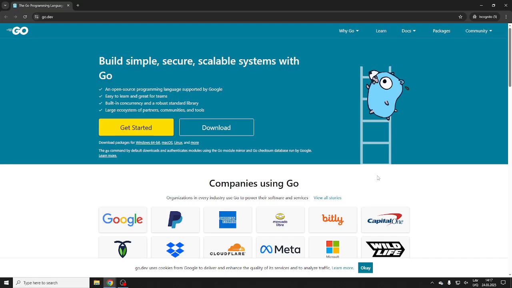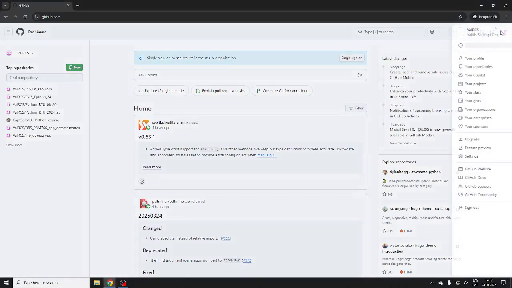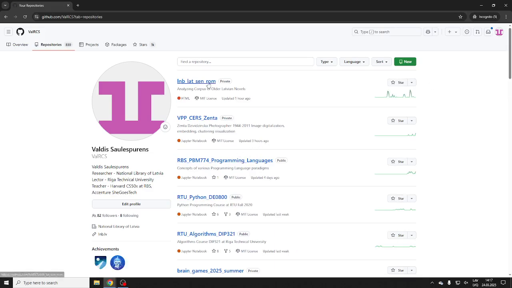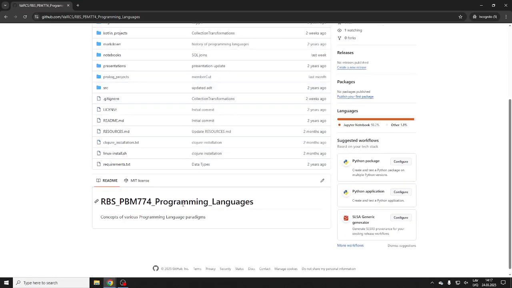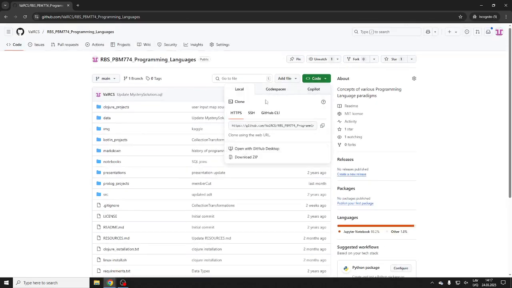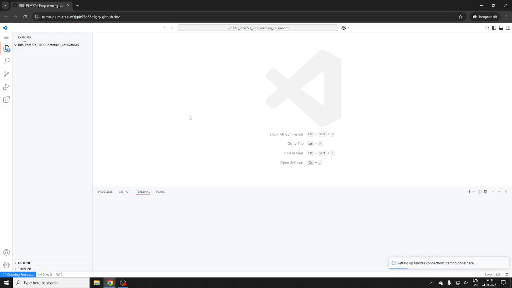So what was the problem with Google? Well, let me write this down so we don't forget, right? Let's go to GitHub, so I can make a little new notebook for this. Some ideas. There's no programming languages. Maybe I have something already here. No, Go, Clojure. Right, I don't have anything here yet, so we will make it. I like this. I used to use Replit, but Replit now is not so good, so we'll use Codespaces, which is great for development.